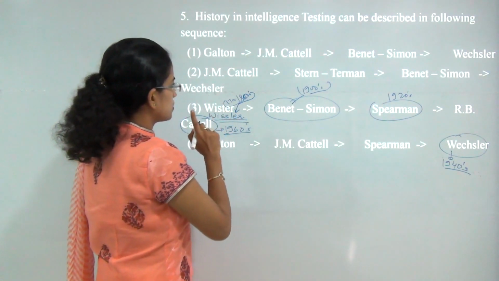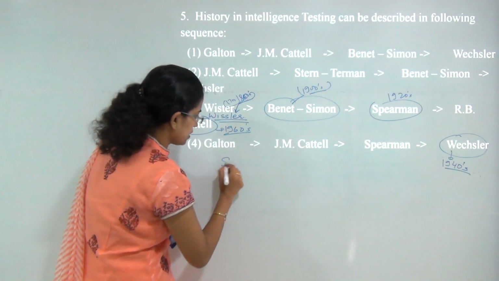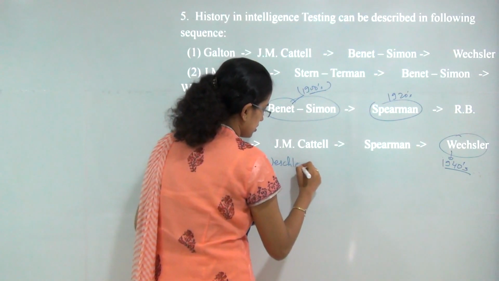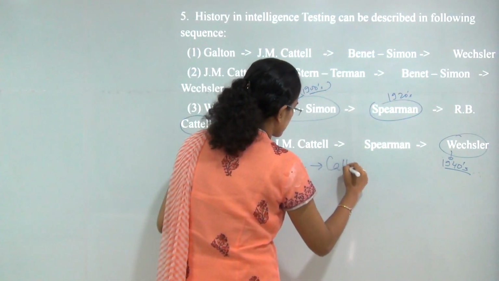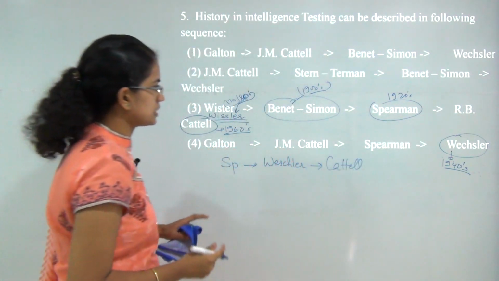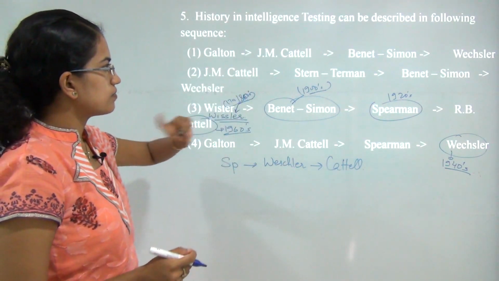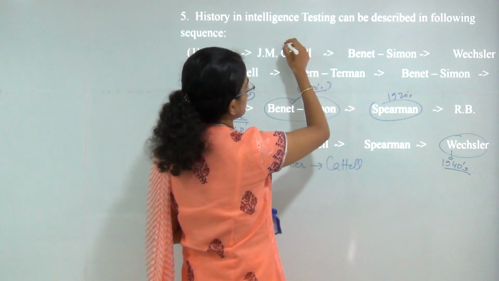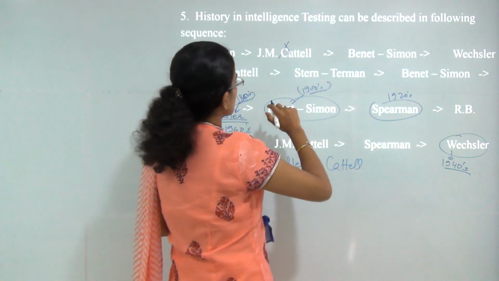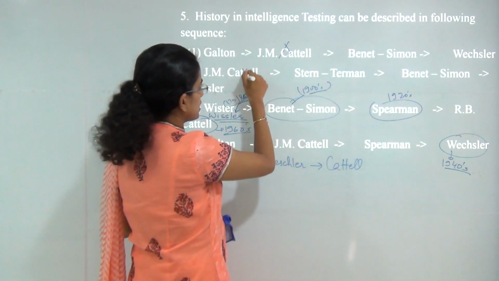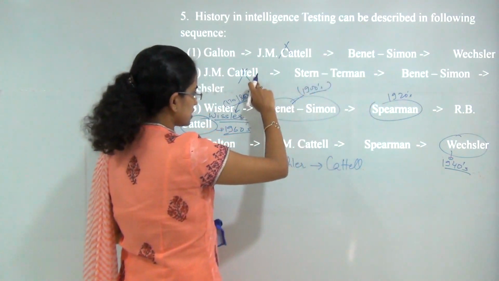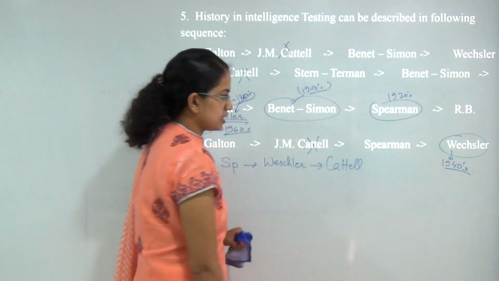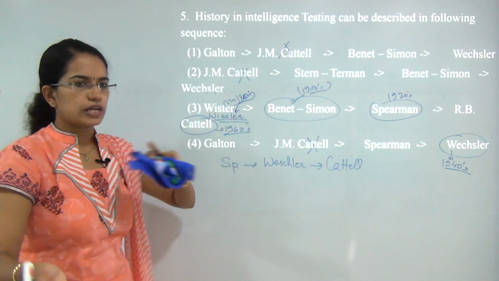So now the correct sequence should be Spearman, then Wechsler, and then Cattell. Now can I find this sequence anywhere? Since I cannot find this sequence anywhere, here Cattell, who is in 1960s, comes before this, so this is incorrect. Now Cattell comes in the starting before Binet and Simon, that is again incorrect. Here Cattell comes before Spearman, that is again incorrect because Cattell was around 1960s.